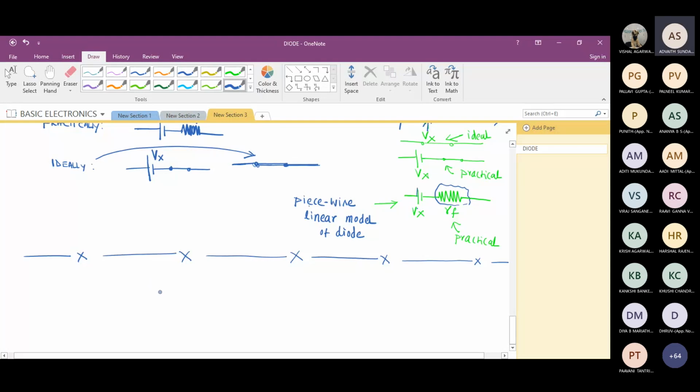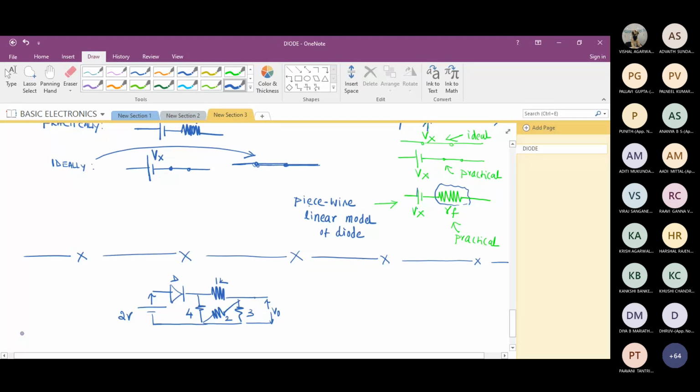So to understand the practical application of everything, suppose, for calculation, I give a circuit like this: a 2 volt source, a diode, 1 kilo ohm, 2 kilo ohm, 3 kilo ohm, and 4 kilo ohm, and ask you to find the voltage across this. What will you do?